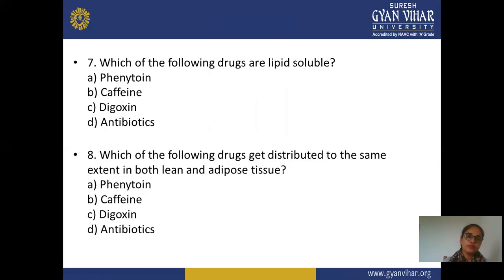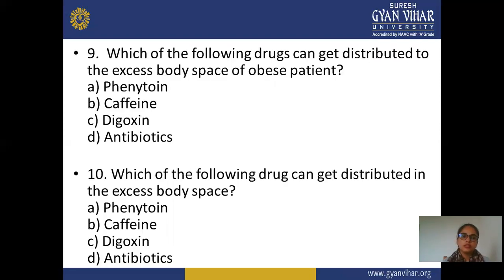Next, the seventh question: which of the following drugs are lipid soluble? A is phenytoin, B is caffeine, C is digoxin, D is antibiotics. Next, the eighth question: which of the following drugs get distributed to the same extent in both lung and adipose tissue? A option is phenytoin, B is caffeine, C is digoxin, and D is antibiotics.